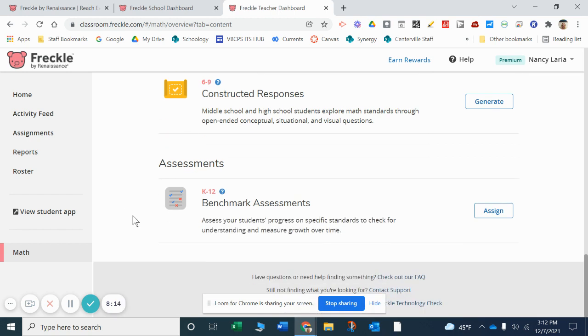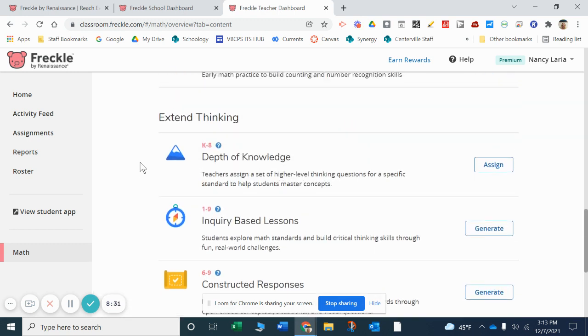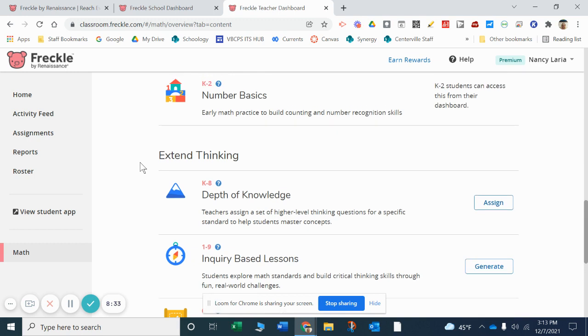And then at the bottom, the benchmark assessments. You will use the benchmark assessments. And this is where you can assess your students' progress on a specific standard, check for understanding, use it for helping assign targeted practice. So those are the settings that we need to make sure we have turned on correctly in